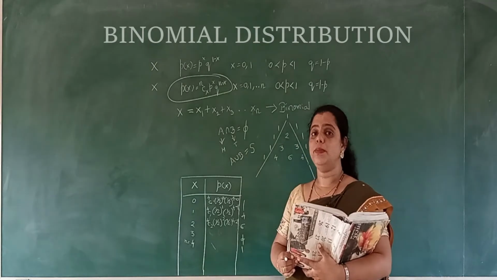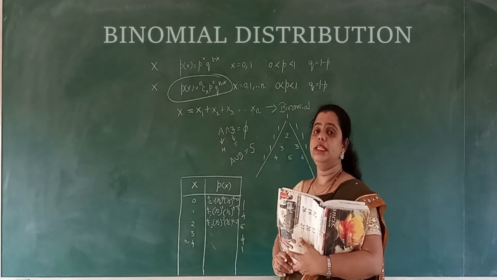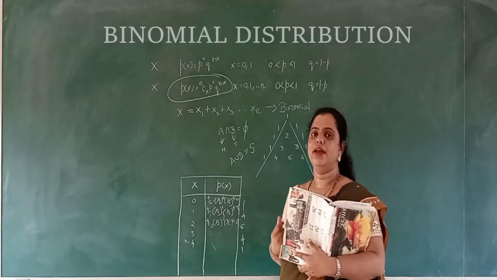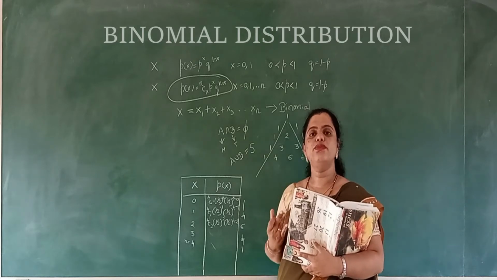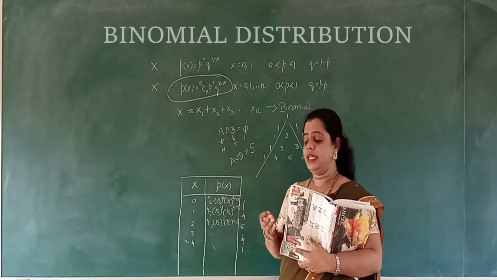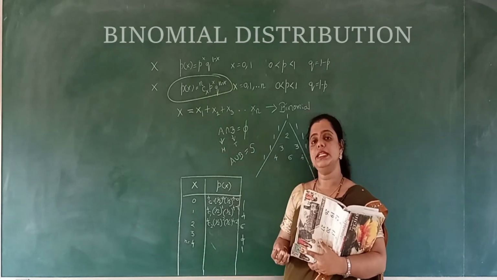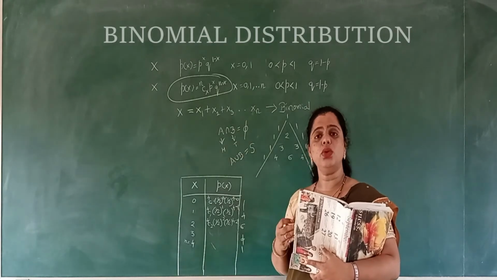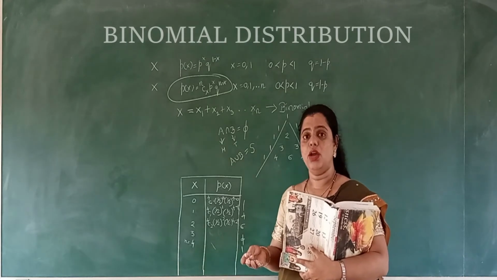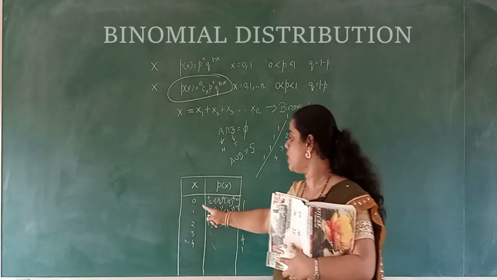Why is it so? Because for example, if the observation is about the head, there is a possibility of no head. There is a possibility of 1 head, 2 heads, 3 heads, 4 heads. Hope you are understanding. As 4 coins are there, you may get 4 heads in the 4 tosses, or it may result in 3 heads and 1 tail, 2 heads and 2 tails, or 1 head and 3 tails, or 0 heads. Possibility is there.